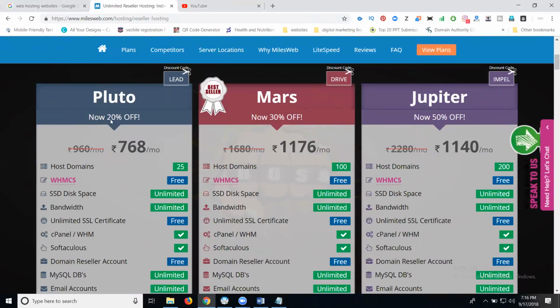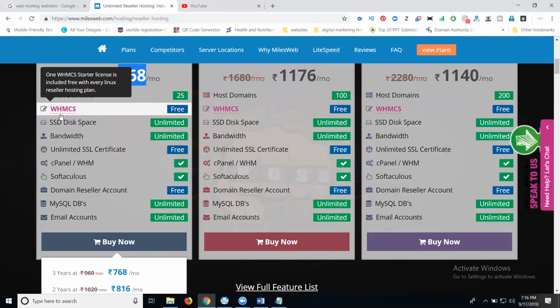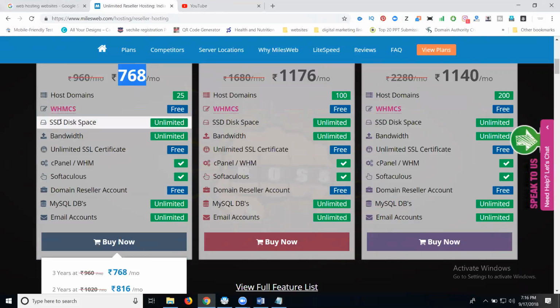Pluto, now 20% off. How much monthly? 768. See the packages: host domains, WHM free. Disk space unlimited, bandwidth unlimited. Unlimited SSL secured, nothing but HTTPS, free. All websites will be free.